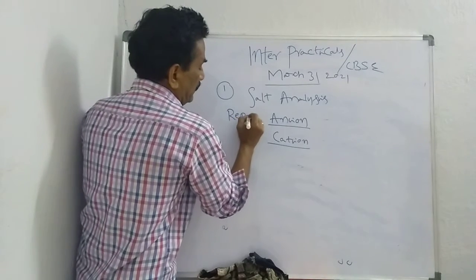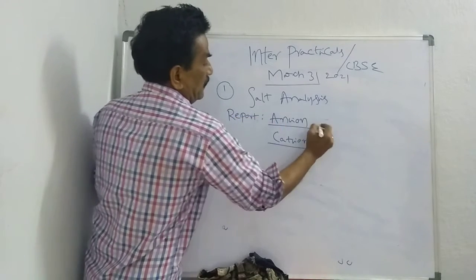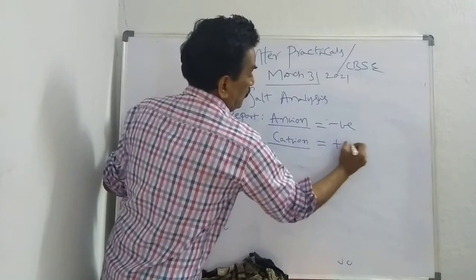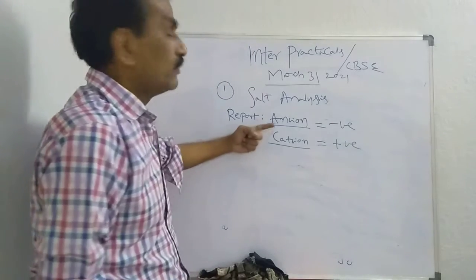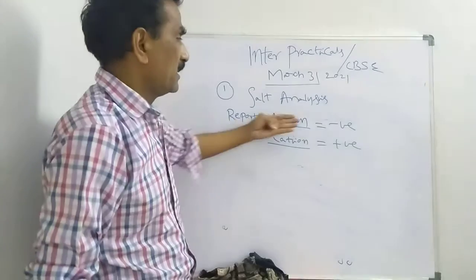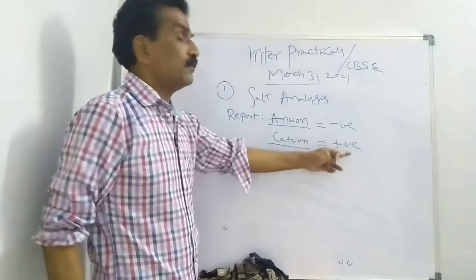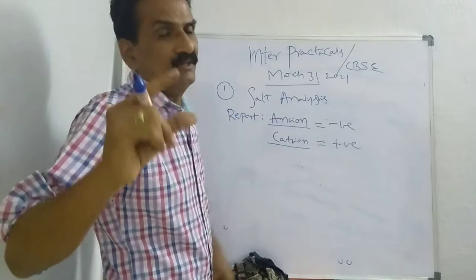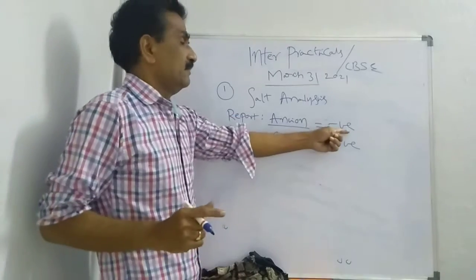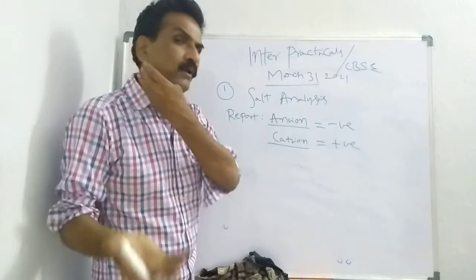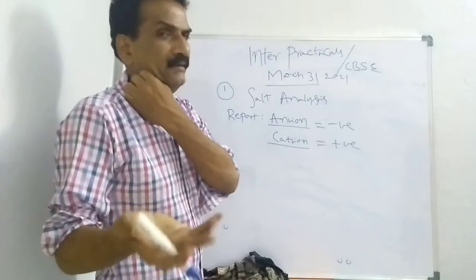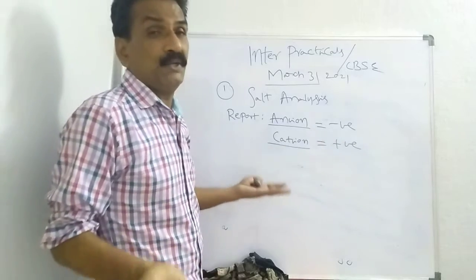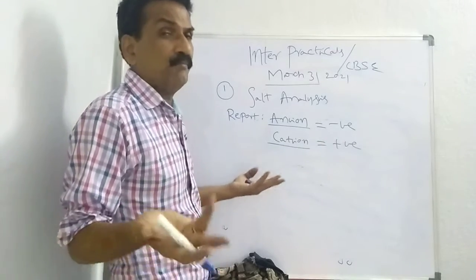The report carries 1 mark. Anion, a negative charge radical. Cation, a positive charge radical. You have to write the report: anion, negative; cation, positive. At the last of this project, in salt analysis, you have to write: anion, it may be sulfate, chloride, bromide, nitrate. Let us go for discussion. Cation, it may be lead, copper, aluminium, magnesium, calcium, barium. Okay.